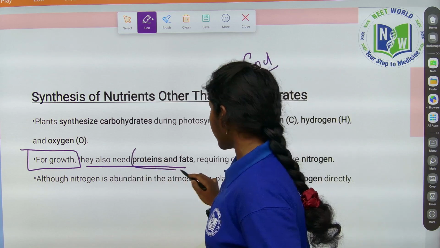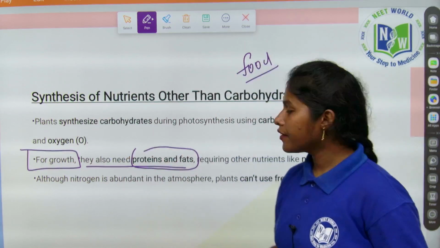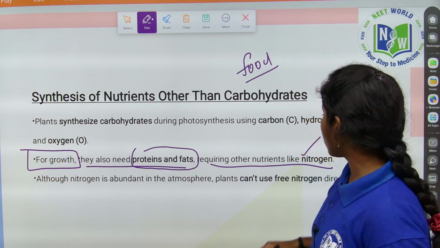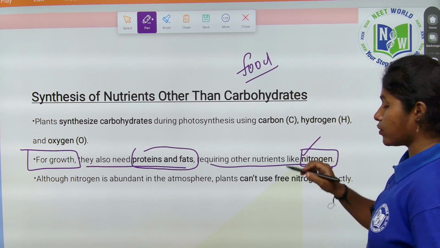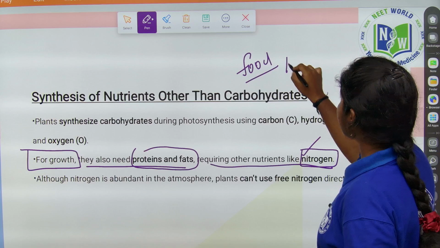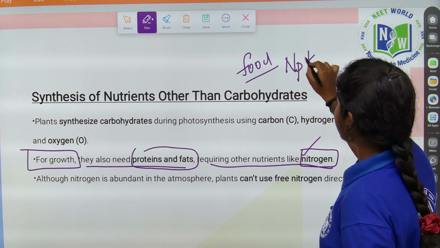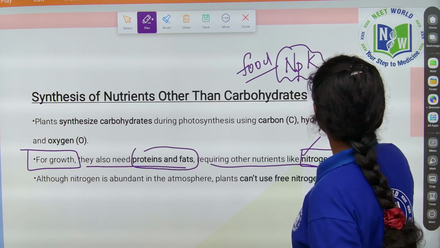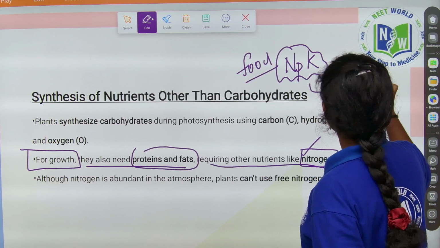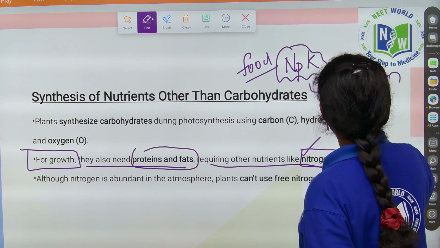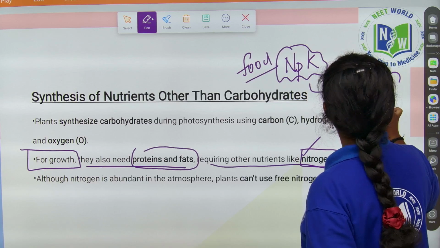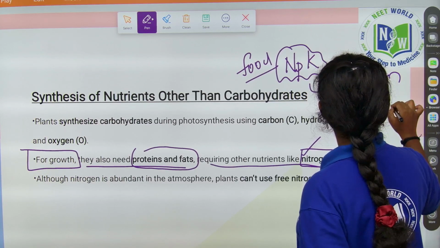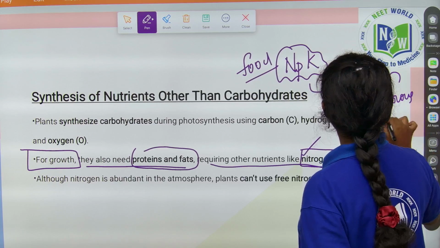So where do these proteins and fats come from, right? Plants require other nutrients also, like nitrogen. So why do they want nitrogen? The plants mainly require nutrients like NPK. They are NPK: nitrogen, phosphorus and potassium.